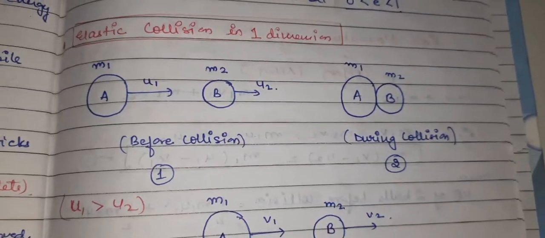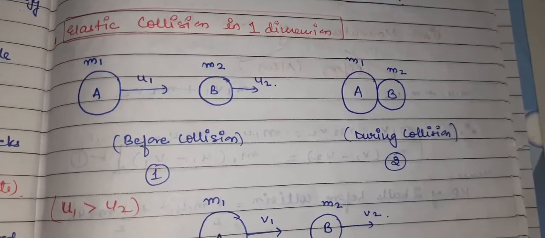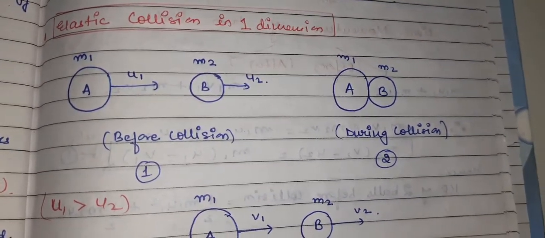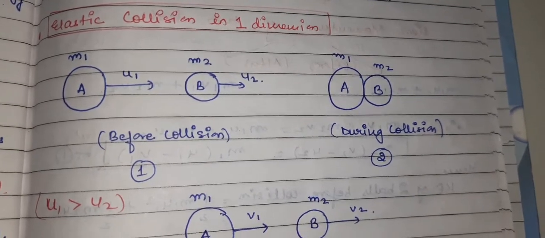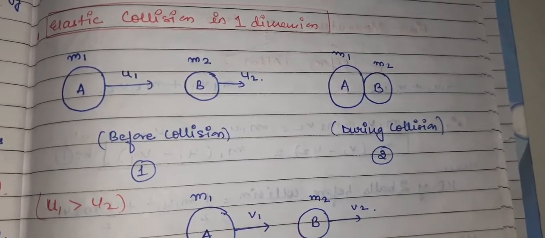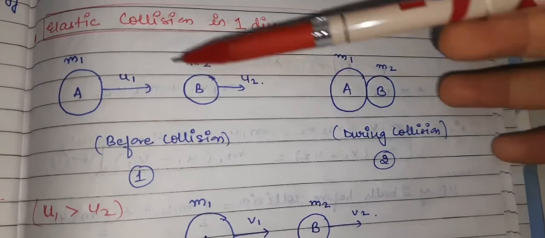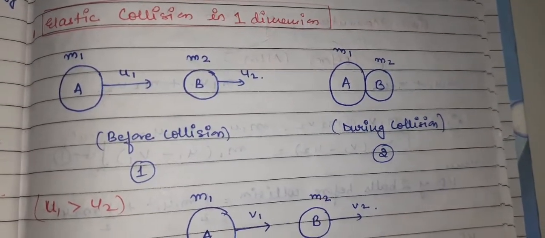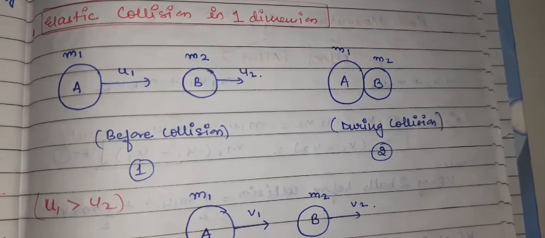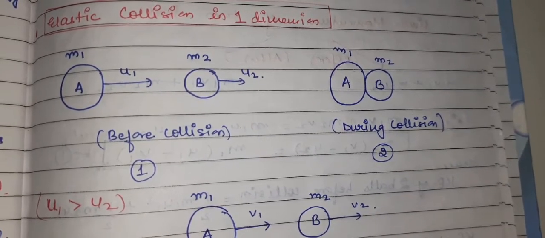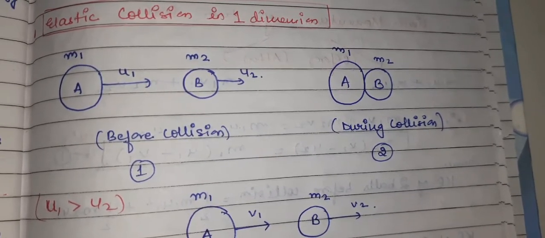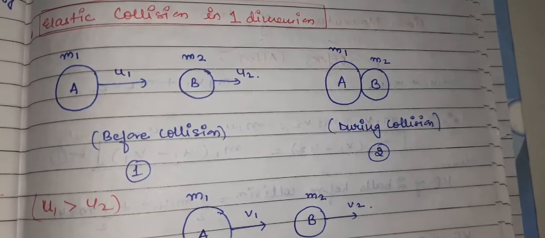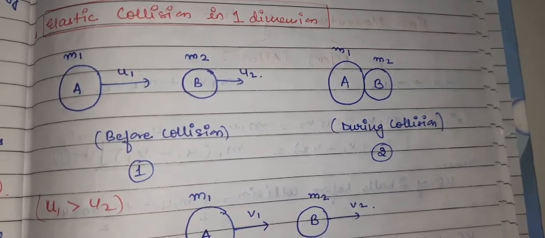The video for class 11th, and the topic which we will deal now is elastic collision in one dimension, and the chapter which is going on is work, energy and power. So here let me recall you about the elastic collision which we have discussed. There should be no loss of the kinetic energy. The linear momentum of the body should be conserved, the total energy of the body should be conserved, and specifically the kinetic energy of the body should be conserved.